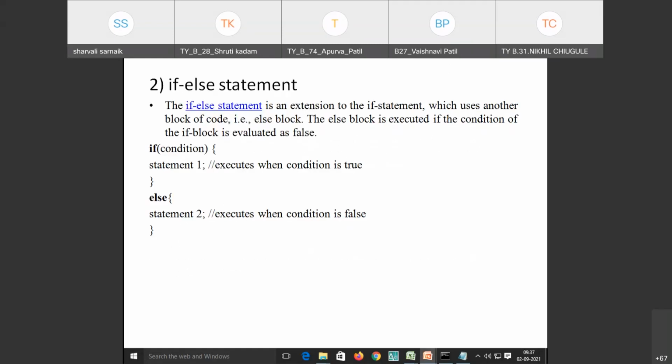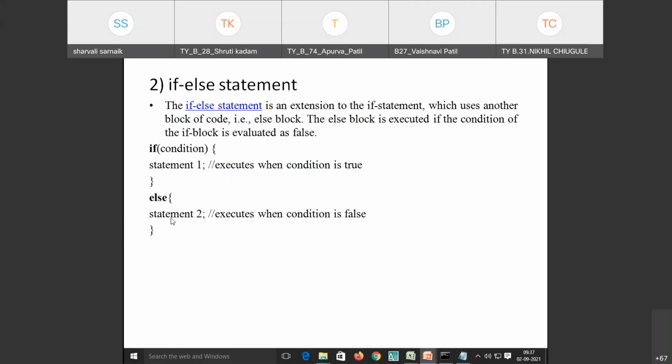Next we have if else statement. Now in this if else statement, we are going to check the conditions, and if that is true, statement 1 will be executed. If that is false, statement 2 will be executed. This means either one of the statements will be executed compulsorily. It may be statement 1 or it may be statement 2 depending on the condition.